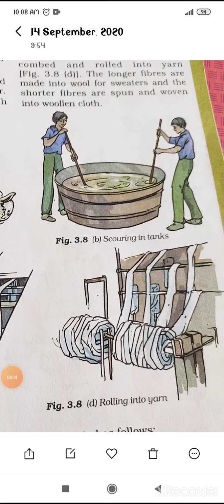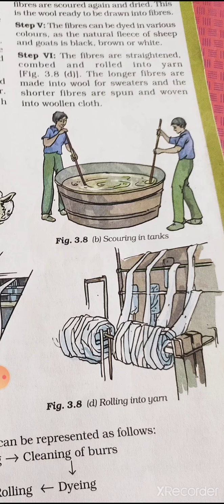The second step is scoring. Scoring means the sheared skin with the hair is thoroughly washed in the tank to remove the grease, dust and dirt. The fleece of the sheep has dust, dirt and other pollutants, so when it is removed, it is washed in large tanks. So it is known as scoring.